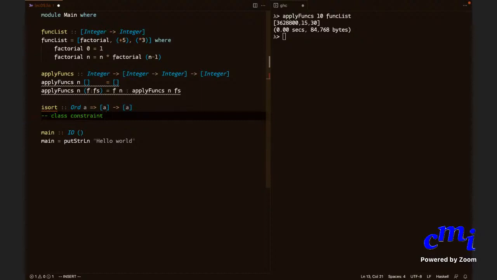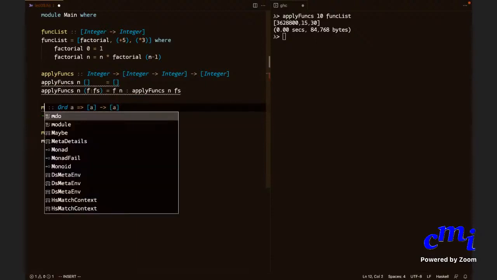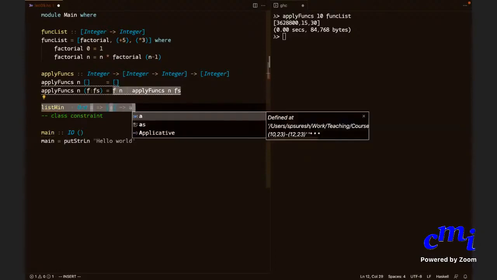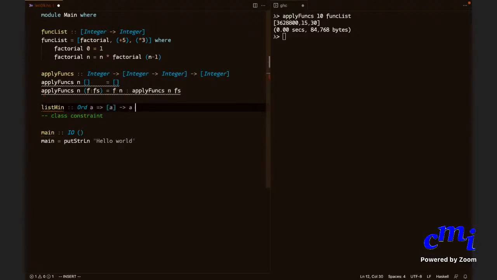Sorting might be a little difficult right now, since I need to define sort. But let's say, minimum of a list. I want to return the minimum element of a list. So clearly you can apply this to either characters or integers or pairs or whatever. Or even lists if you want, if you have some notion of order among lists. But for all this, you need to have a notion of order.